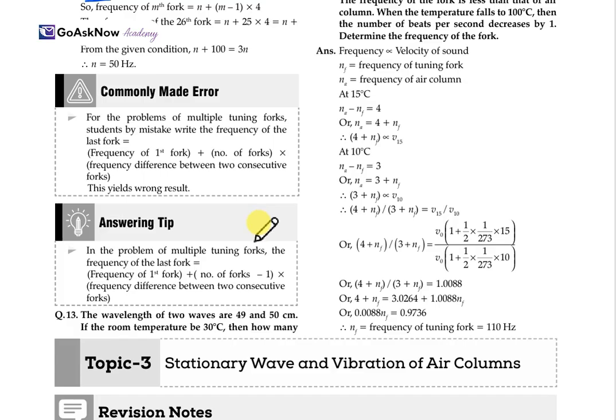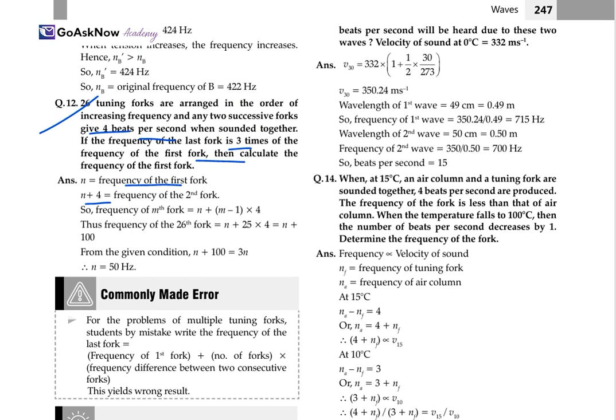Now another one: the wavelengths of two waves are 49 and 50 centimeters at room temperature, 30 degrees Celsius. Then how many beats will be heard with these two waves when the velocity at 0 degrees Celsius is given to us, which is 332 meters per second. So V30 is equal to 332 plus 1 by 2, using the velocity formula we studied earlier. So here we get V30 is equal to 350.24 meters per second.